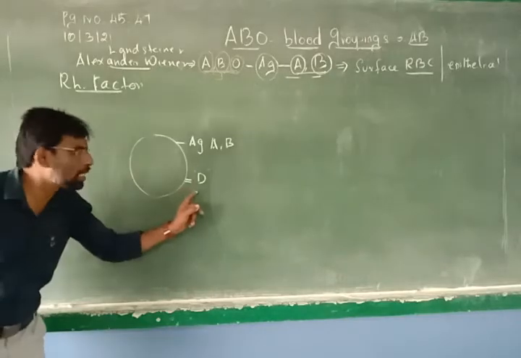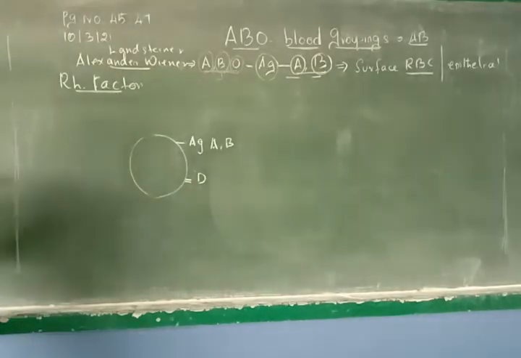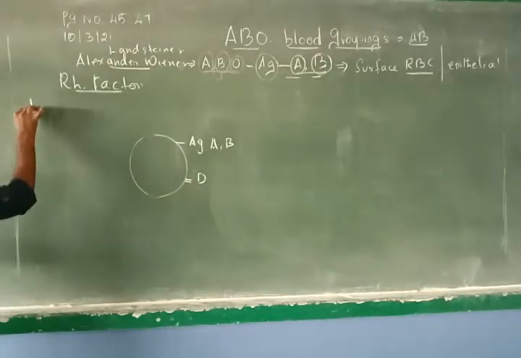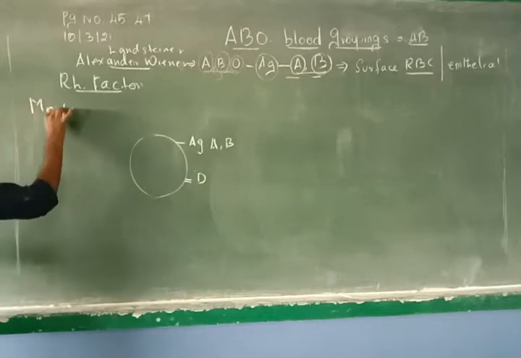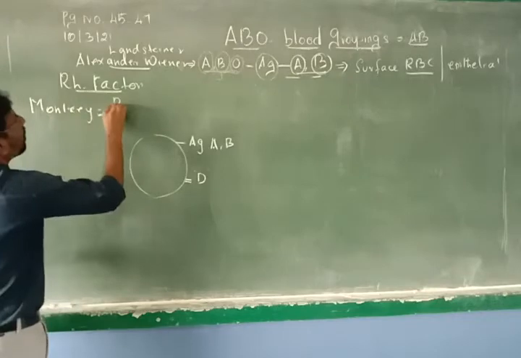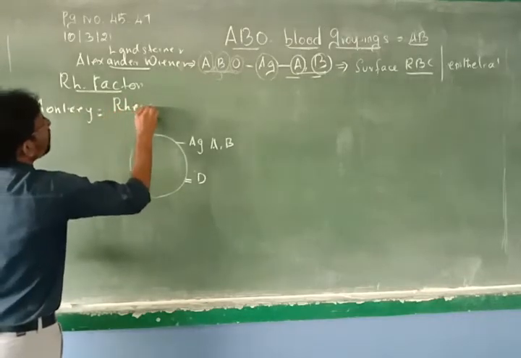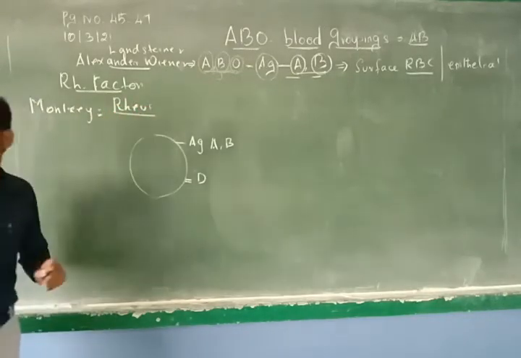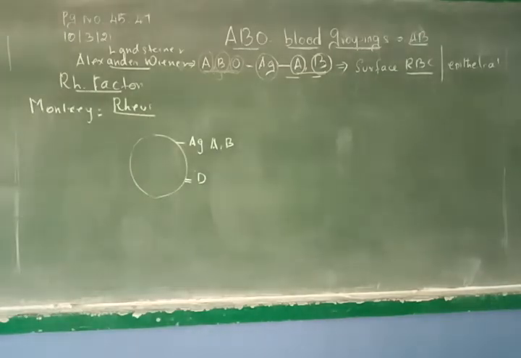This antigen is present in a kind of monkey which belongs to a species called rhesus monkey. So this kind of factor is called RH factor. You can note that down.